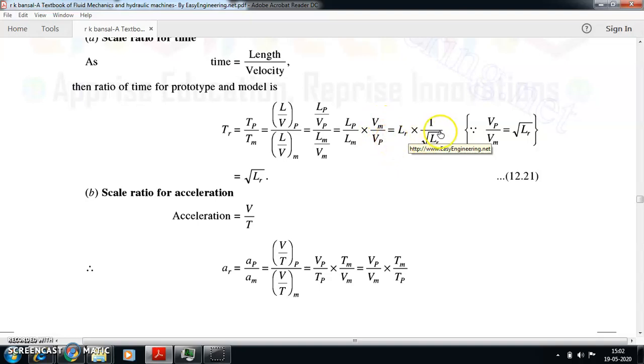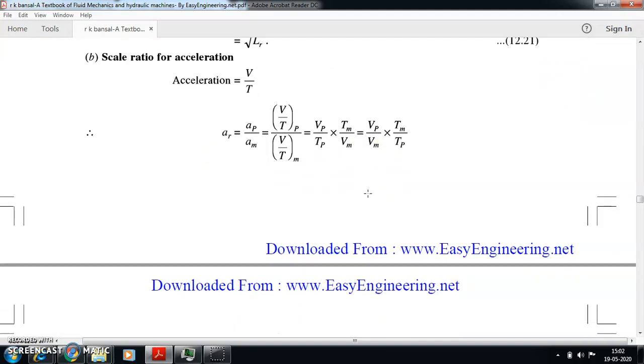So Lp by Lm is Lr, and Vm by Vp is 1 divided by Vr. So Vr is root of Lr. I can write that Vr is equal to root of Lr. I have substituted here with a simple mathematical calculation. Your scalar ratio for time, Tr, is root of Lr. Finally we obtain that. Similarly, we'll get into the scalar ratio for acceleration.